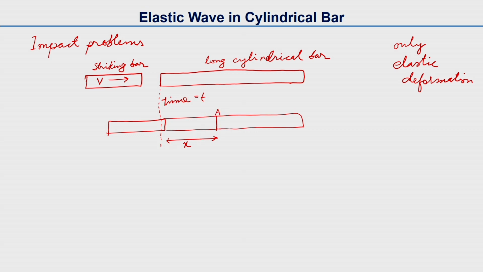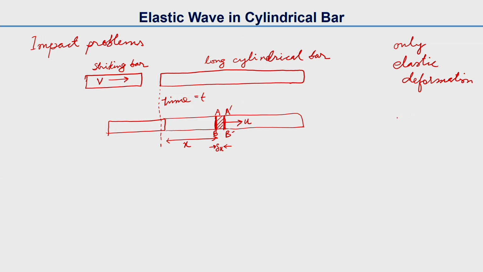That section we call AB, the front of the disturbance. If we take another section A prime B prime at a distance delta x, we can consider a small infinitesimal element, which has a displacement u.